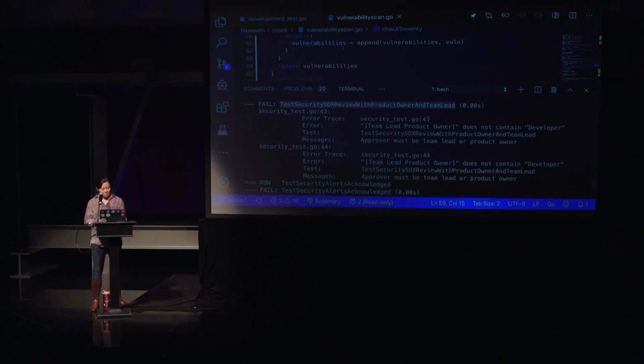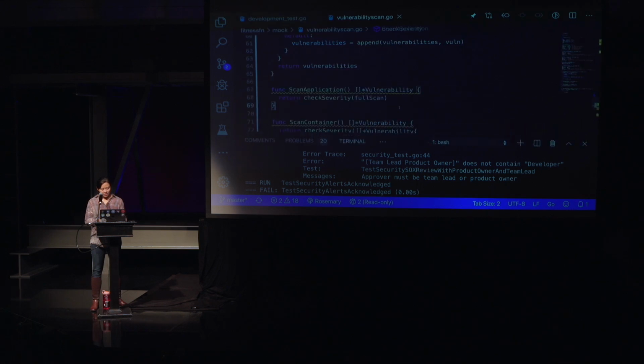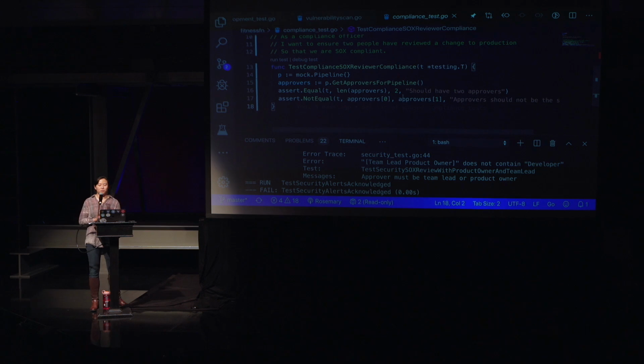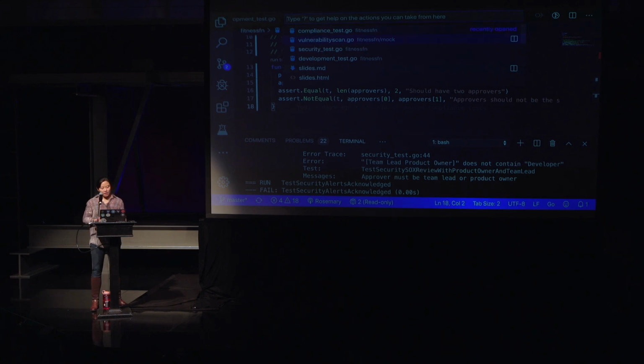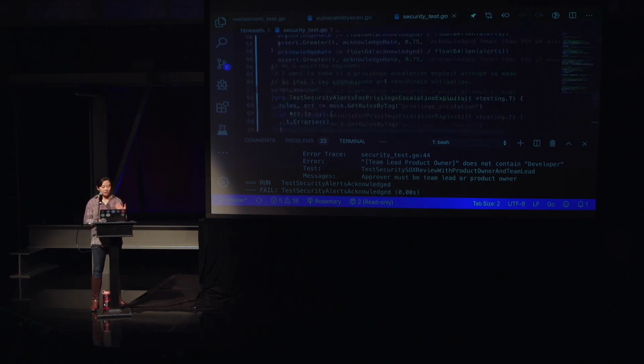The compliance team, so I'm going to pull up their code here. The compliance team said, oh, we're okay as long as there are two different approvers before it goes to production. However, from a security standpoint, they had interpreted it a different way because they didn't actually standardize across any application on understanding what the SOX compliance was.